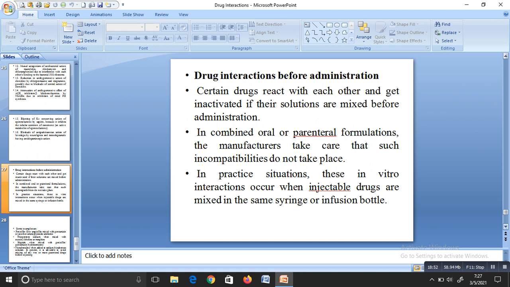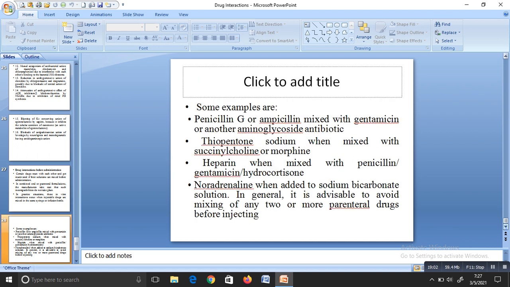Examples: penicillin G or ampicillin mixed with gentamicin or another aminoglycoside. Both are antibiotics. Penicillin is a beta-lactam antibiotic. Gentamicin is an aminoglycoside antibiotic. If you are mixing both drugs together in the same syringe, interaction occurs.